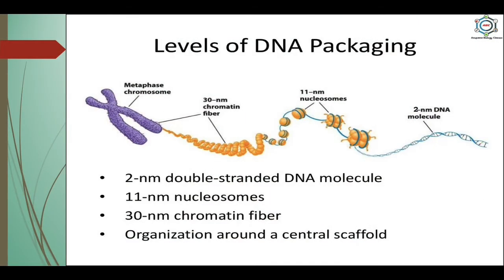Now, after this, the levels of DNA packaging. There are 4 levels. At first, the 2 nm double stranded DNA molecule is converted into the 11 nm nucleosome, which you can see in the picture. This is a solenoid model. Then it is converted into the 30 nm chromatin fiber, and after this it is converted into the organization around the central scaffold. This is the level of DNA packaging.